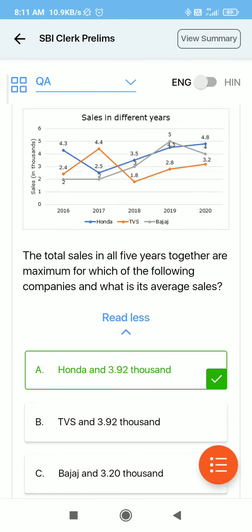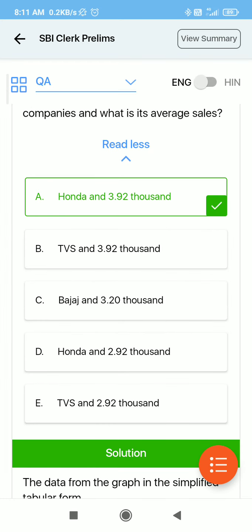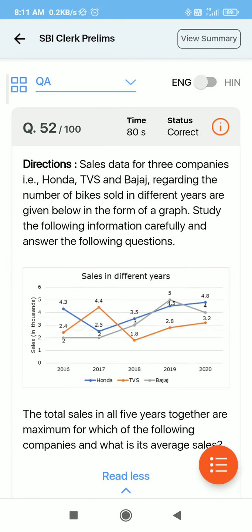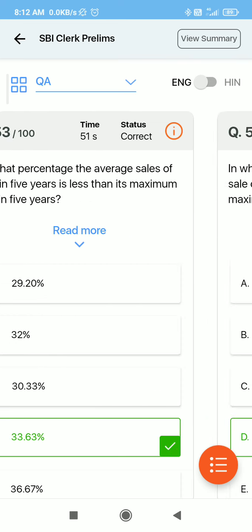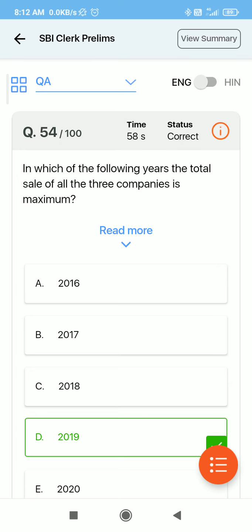Now there is the question of data interpretation. Data interpretation is based on average, ratio and proportion, and percentage chapters. So if these chapters are good, then you can solve data interpretation very easily. So clear your concepts of these chapters, and if you are able to solve data interpretation, then it is very good. Otherwise, just keep practicing 5 questions of DI daily, prelims level plus 2 mains DI.